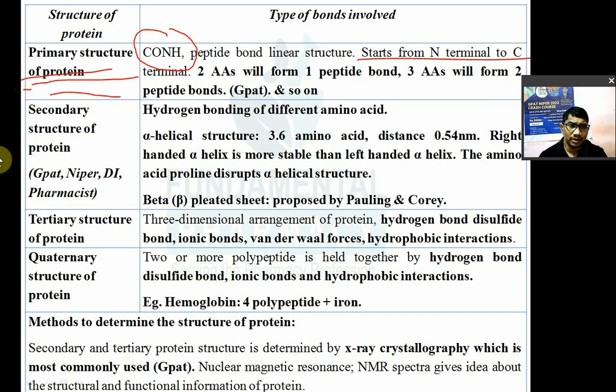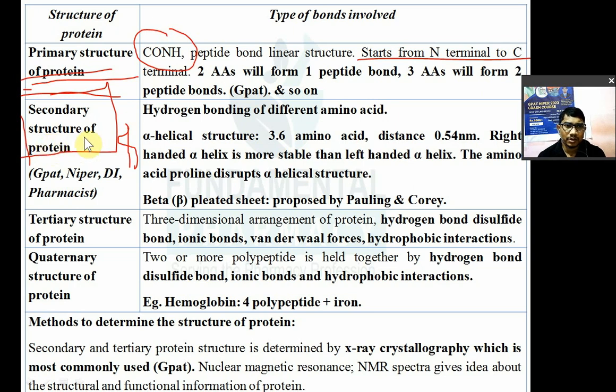Secondary structure of protein means twisting of the primary structure. The primary structure is a linear polypeptide, and if it twists or turns, because of increased interaction, that is the secondary structure. It is a structure formed by twisting and turning.